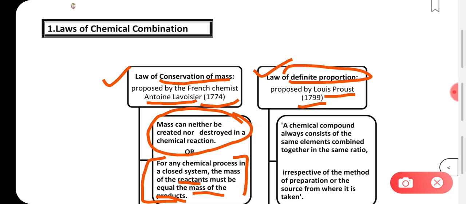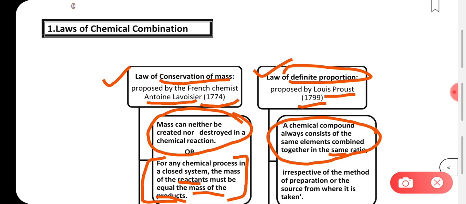So there is no change taking place in the mass of the reactants and the products formed when a chemical reaction occurs. Now coming to the law of definite proportion, it states that a chemical compound always consists of the same elements combined together in the same ratio, or you can say that the ratio in which the individual elements are combining together remains fixed.